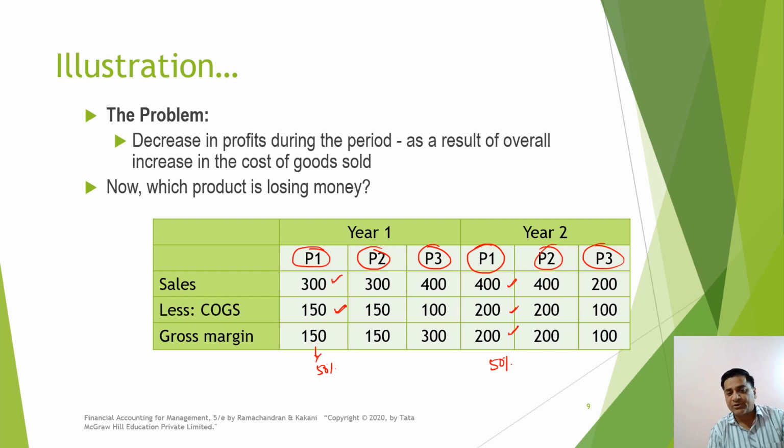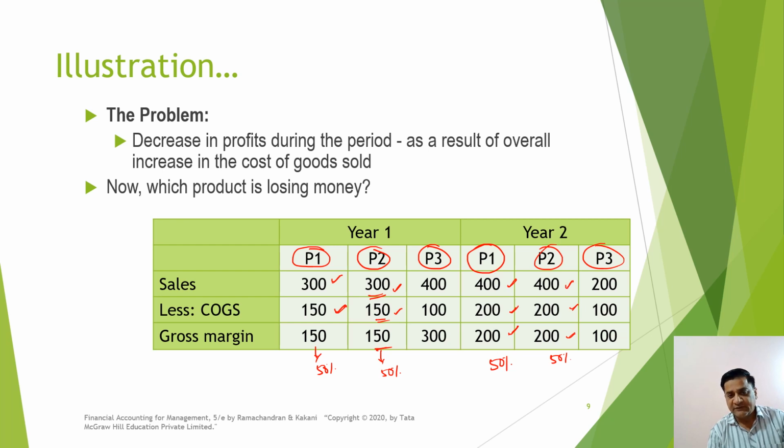Similarly, if we talk about the product 2, again the sale value is 300, the cost involved there is 150 and the margin for that is 150, again 50% in this case. Looking at the product 2 in the year 2, we find that the sale is again 400, cost is 200, so the profit or margin is 200, which is again 50%.